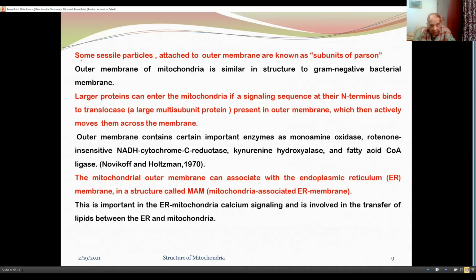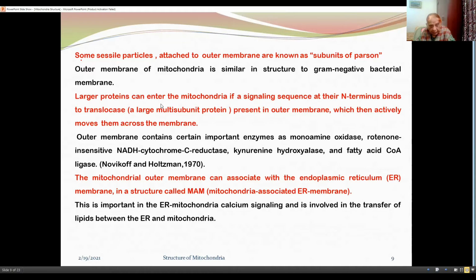Some sessile particles attached to outer membrane are known as subunits of porin. Outer membrane of mitochondria is similar in structure to gram-negative bacterial membrane.